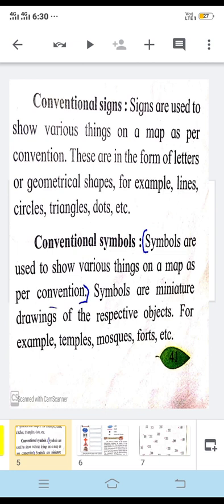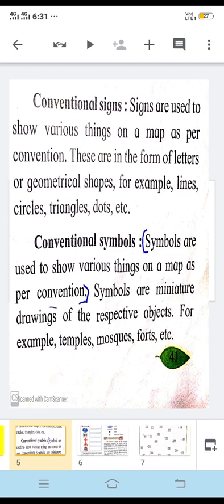Suppose you are going out of the country and you want to know the direction of the place where you want to take a turn, or whatever symbols or signs are there on the roads.